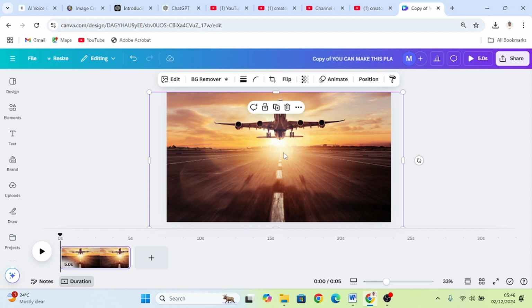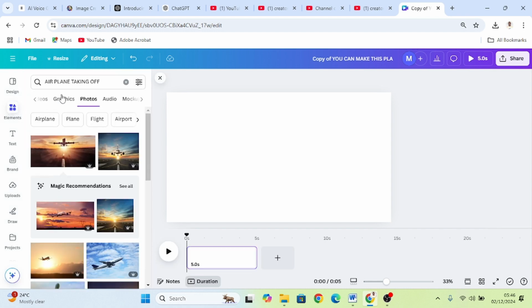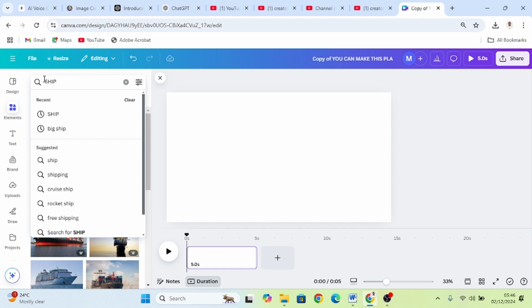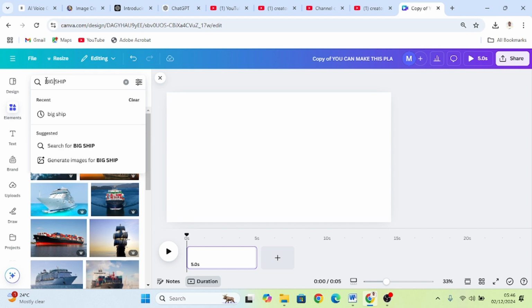Likewise, we can do the same to ship. So let's clear out this. Go to element. Type, let's say, big ship. Big ship.